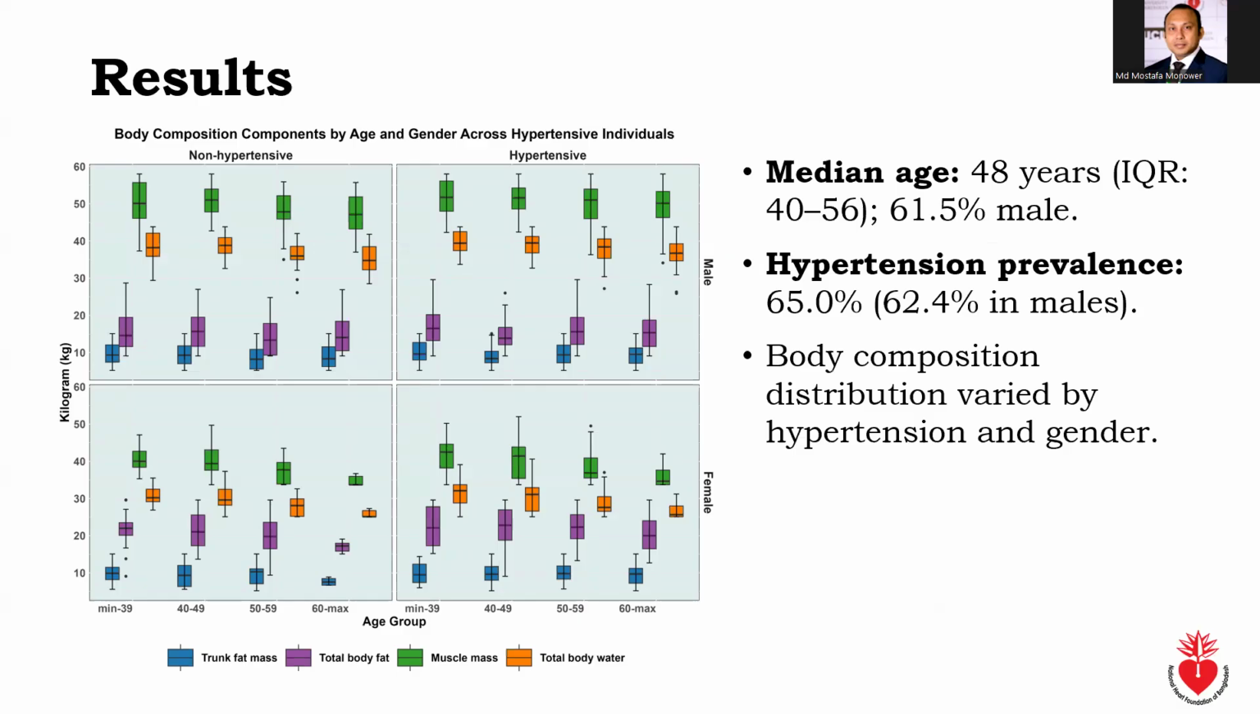The graph on the left-hand side displays the distribution of body composition components across age group and gender, comparing hypertensive and non-hypertensive individuals. In males, hypertensive individuals had higher trunk fat and total body fat values across all age groups, while differences in muscle mass and total body water were smaller. In females, body composition differences between hypertensive and non-hypertensive individuals were less consistent and less pronounced.